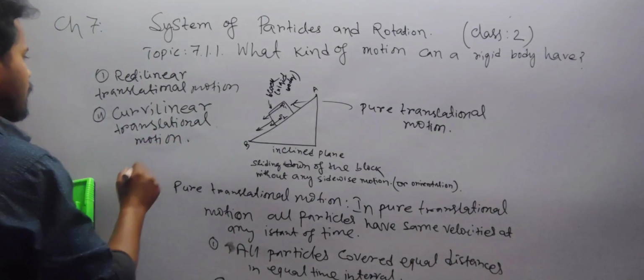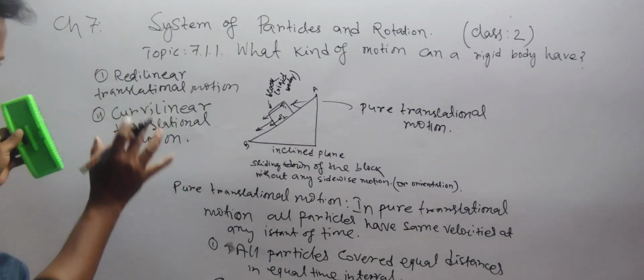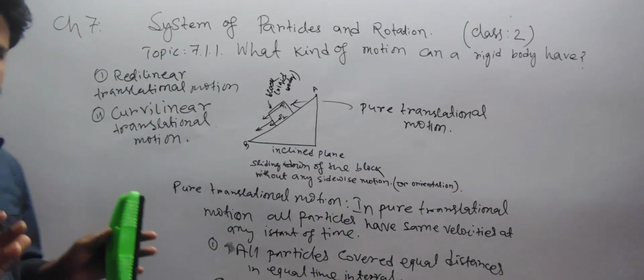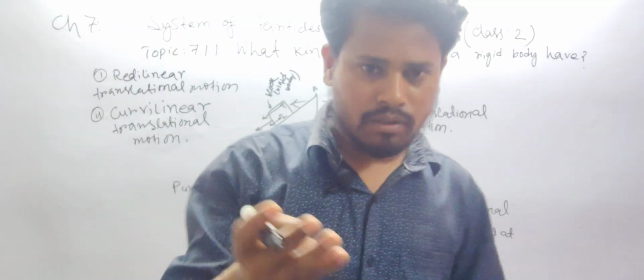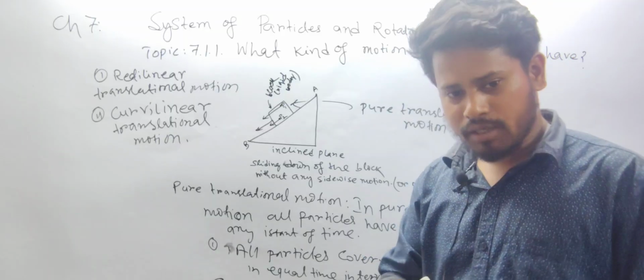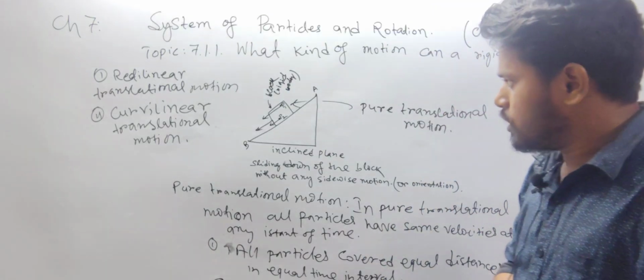Okay, these are the two types of pure translational motion. So we have got the important things about translational motion here.